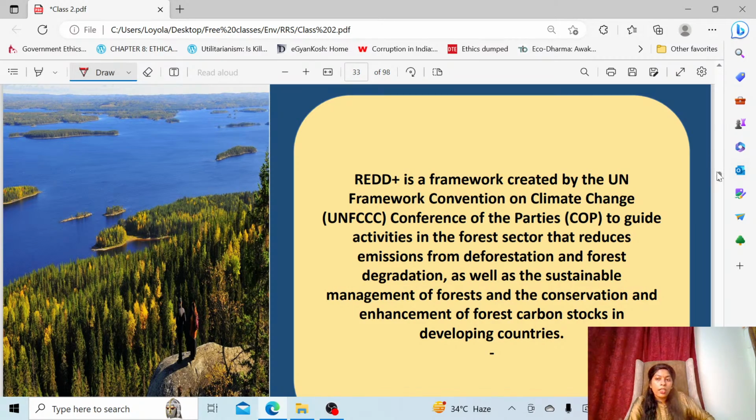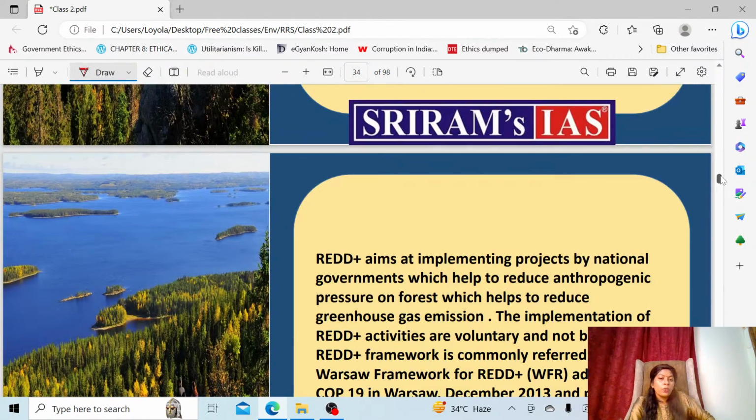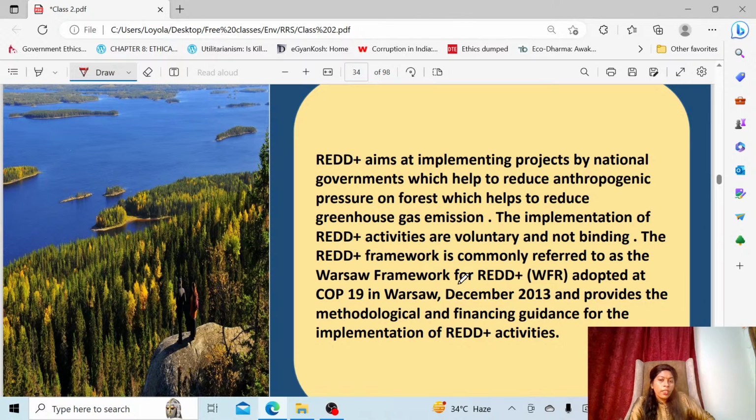And the REDD Plus framework was given out by UNFCCC. So this is also called the Warsaw framework. The REDD Plus framework is also called the Warsaw framework. They may also ask in this name. Okay, so then